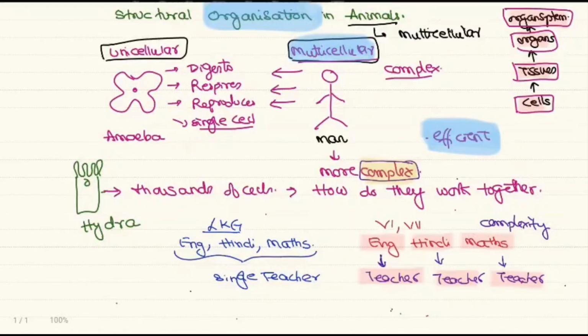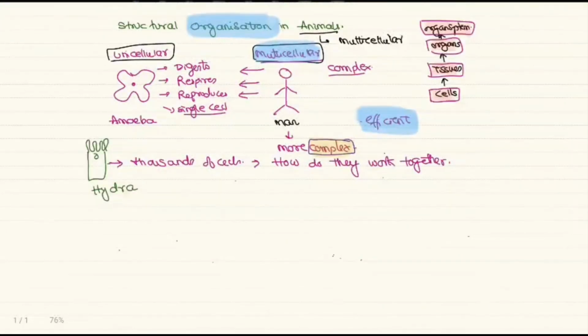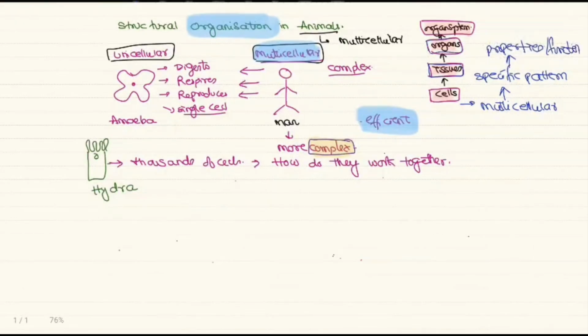Okay. So now we discuss the different levels of the organization. So let's see this organization. The body is made up of many cells. These many cells are arranged in a specific pattern. So all the similar cells arrange in a specific pattern to form the tissues. Various tissues which have some common functions combine to form the organ. And then these organs are either physically or chemically interactive with each other. They form the organ system.